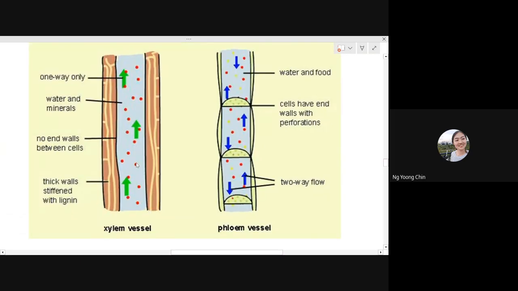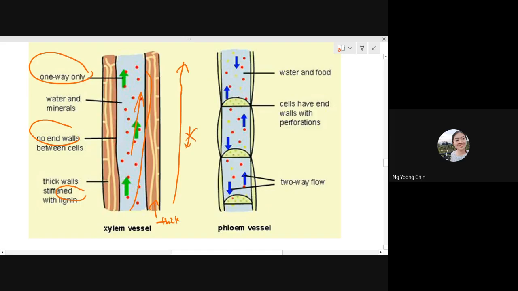You can see the xylem vessel has a very, very thick wall, because they have lignin. And there's no end wall. So the passage inside the xylem is very smooth, you can pass through without any resistance. Also, xylem transports water and mineral ions in one direction only. There's no other way.